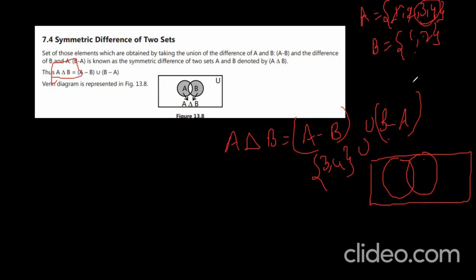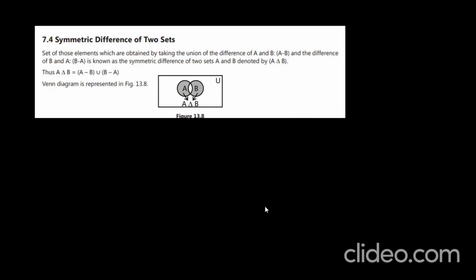Union B minus A in the same manner. So A minus B and B minus A union you take, you are getting A delta B. Okay. Like that you can get it. A minus B union B minus A. If you do, you are getting symmetric difference. Understand? What is A delta B? This is very important. A minus B union B minus A. Got it?